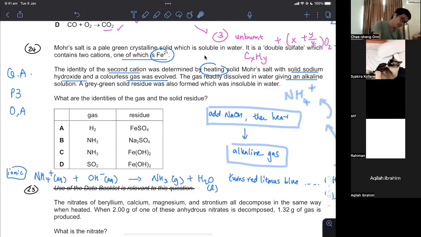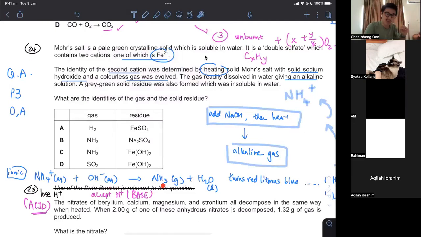Now, what does this mean? This means the NH4+ is losing H+, so it's acting as a base. Proton donor. Oops, sorry, it's not acting as a base, it's acting as an acid. It's not ammonia, it's NH4+, it's losing H+. The OH minus accepts H+. Proton acceptor is a base. When the OH minus accepts the H+, they get neutralized, H2O. But in this reaction, you also kick out the NH3 gas as the ammonium ion releases or loses the H+ there. Okay. What else?